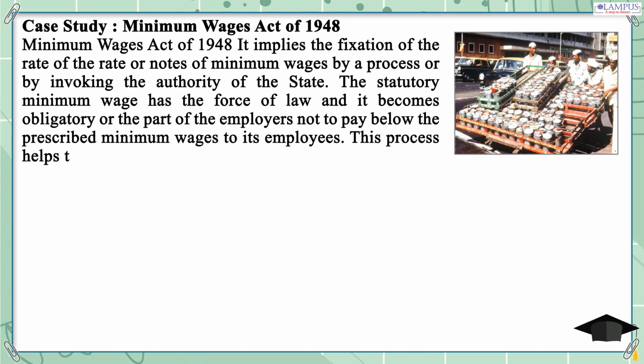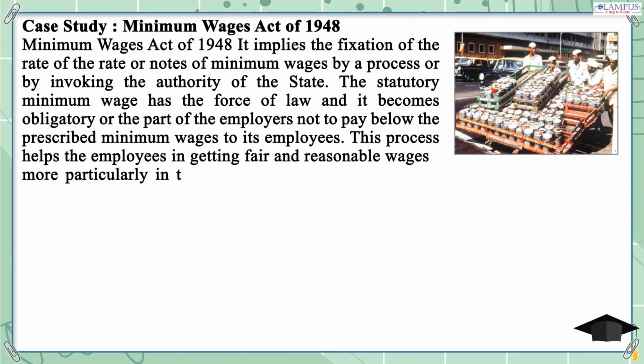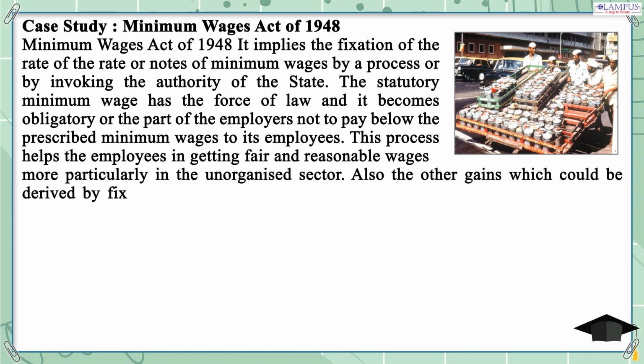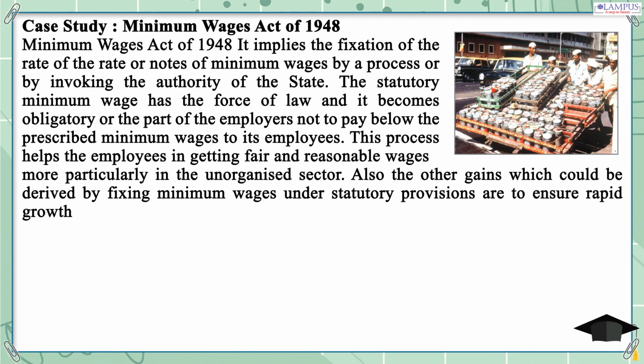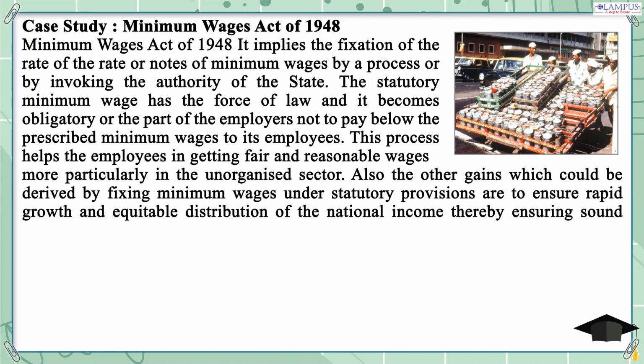This process helps the employees in getting fair and reasonable wages, more particularly in the unorganized sector. Also, the other gains which could be derived by fixing minimum wages under statutory provisions are to ensure rapid growth and equitable distribution of the national income, thereby ensuring sound development of the national economy.